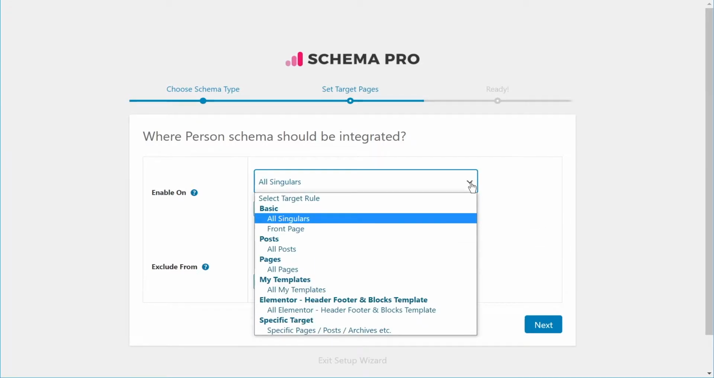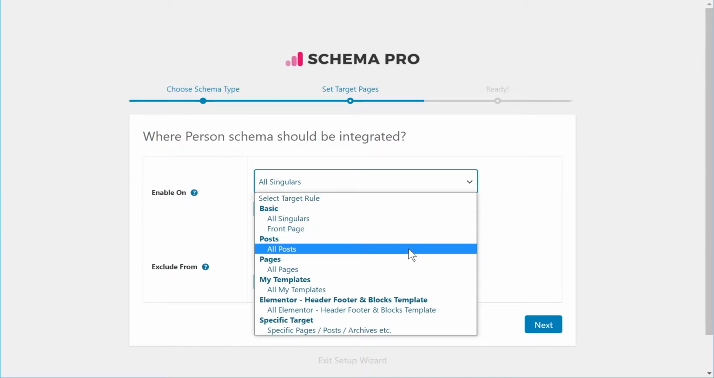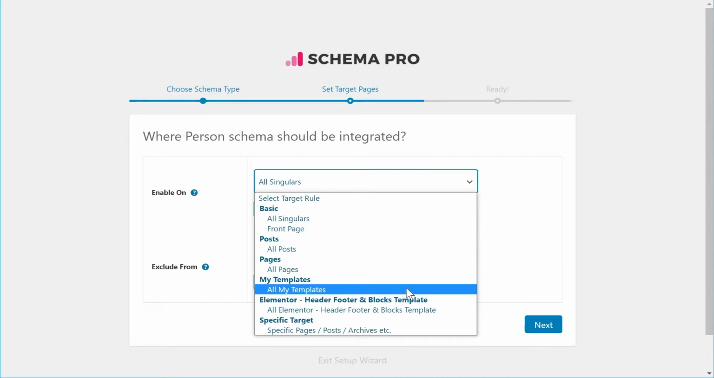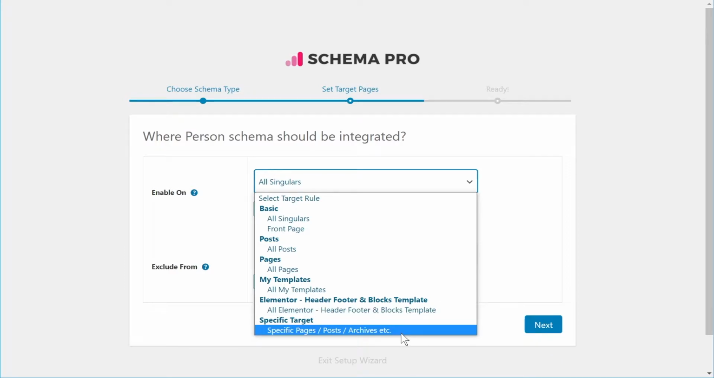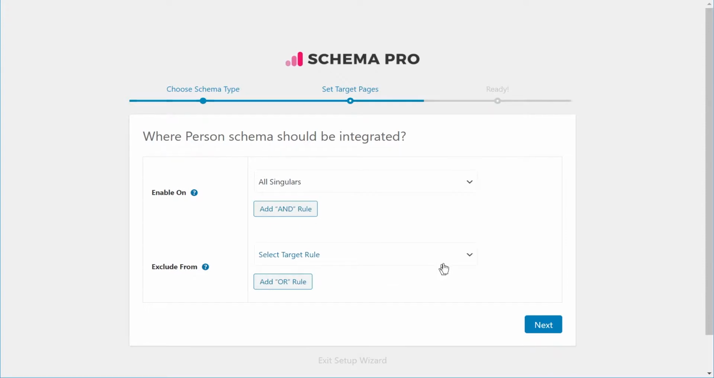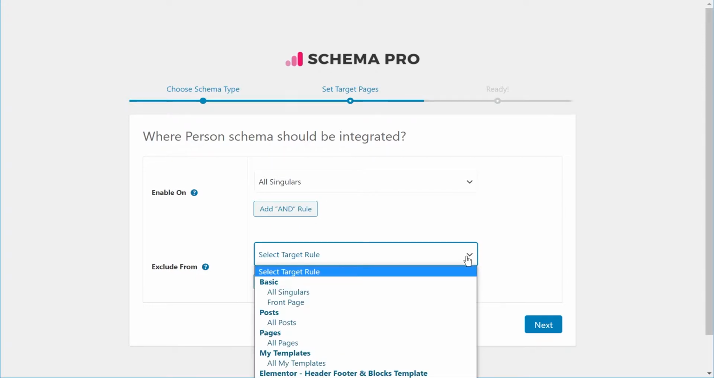So you can tell Schema Pro to add a schema on all singulars of your website, only the front page, all the posts, all the pages, only on the custom post types. Both of these are custom post types, and also target specific pages, posts or taxonomy, and even archive pages. So this gives you complete control over where you want to add the schema. And in a similar manner, what you can do is use the same rules and exclude certain pages from getting the schema. So if you have any exceptions, even if some pages appear in a certain category, but you don't want to give them the schema, all you have to do is choose these pages in the exclude options.